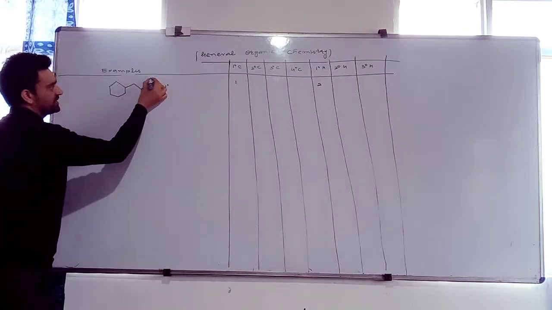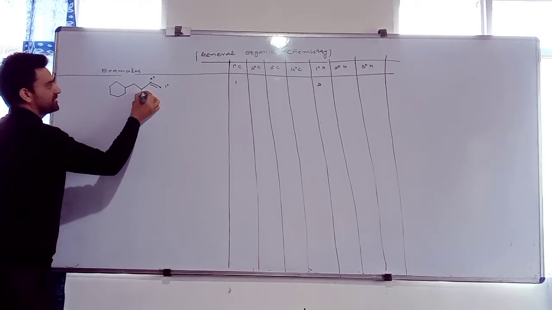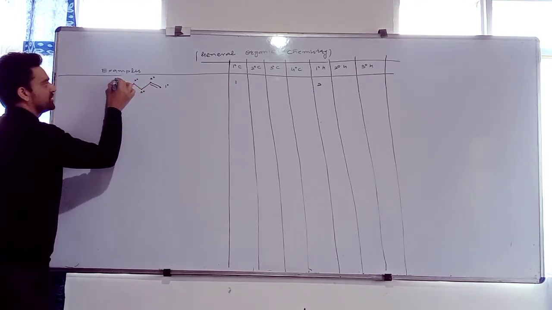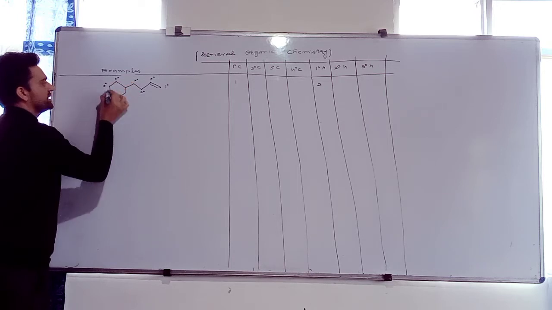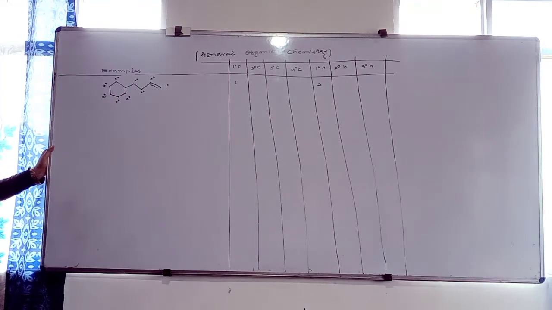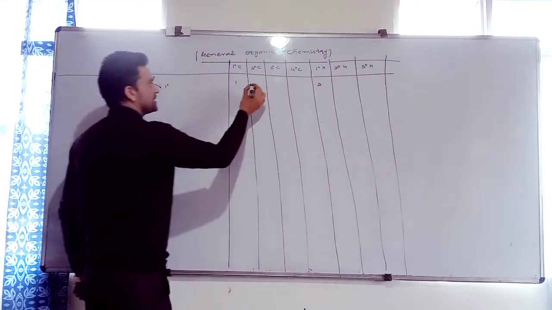Right? It is 2 degree. This is 2 degree. This is 2 degree. Leave this one. It is 2 degree, 2 degree, 2 degree, 2 degree. How many 2 degree carbons are present? 1, 2, 3, 4, 5, 6, 7, 8. We have 8 2 degree carbons.